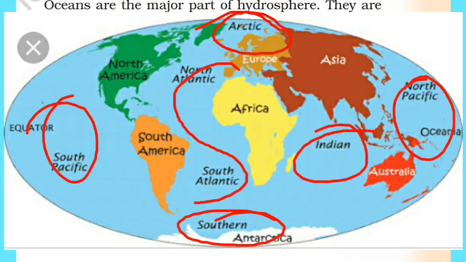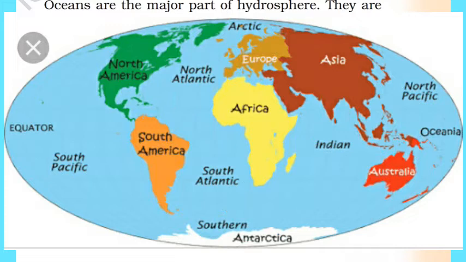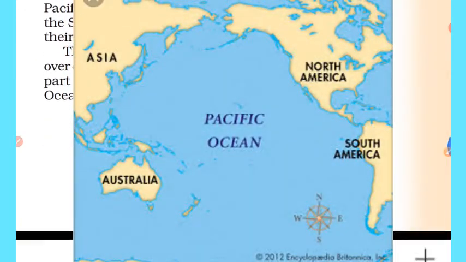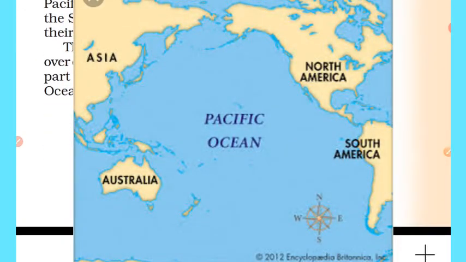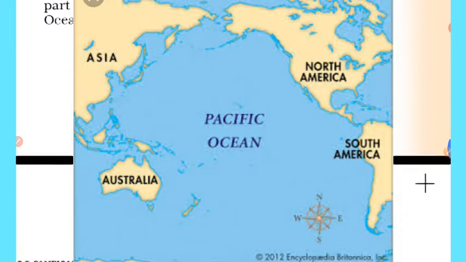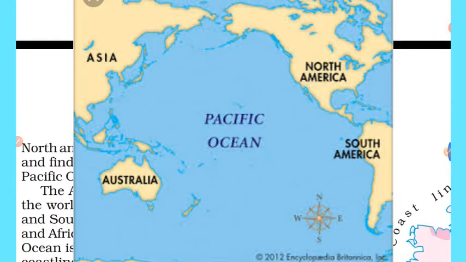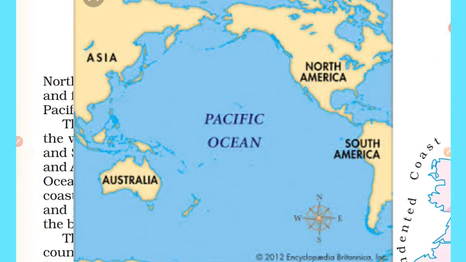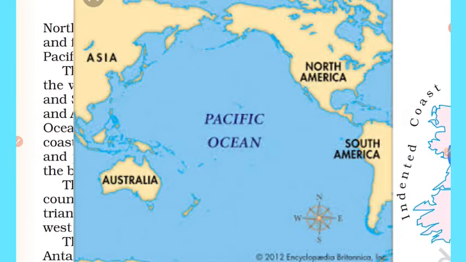The Pacific Ocean is the largest ocean. It is spread over one third of the earth. Mariana Trench, the deepest part of the earth, in the previous video we discussed about it, lies in the Pacific Ocean. The Pacific Ocean is almost circular in shape. Asia, Australia, North and South Americas surround it. We can see in this map and we can find the location of the continents around the Pacific Ocean.